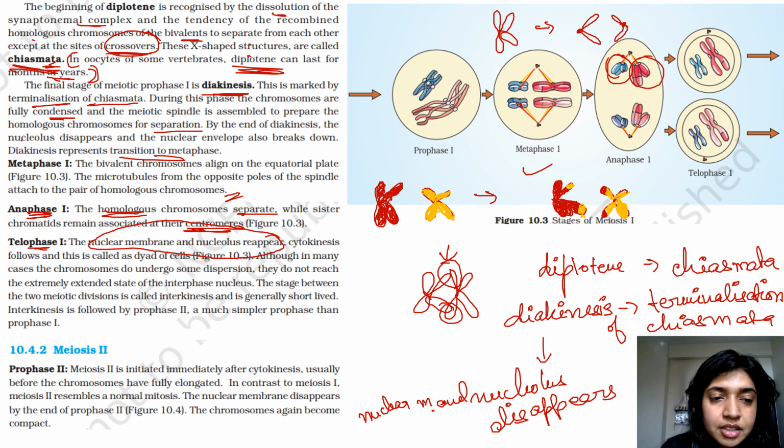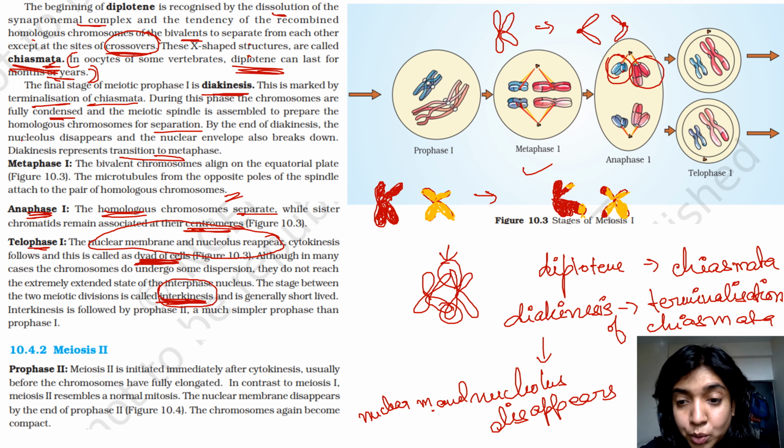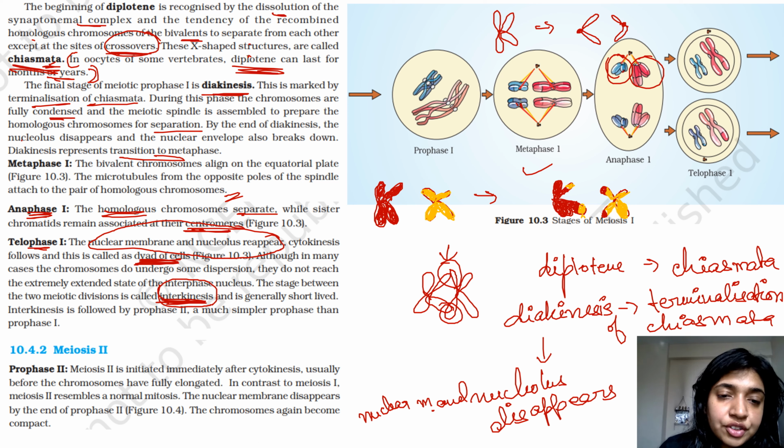Cytokinesis follows, and this is called a dyad of cells. Although in many cases the chromosomes do undergo some dispersion, they do not reach the extremely extended state. The stage between two meiotic divisions is known as interkinesis. So this is important, a question may come in your exams, like board exams. What is interkinesis? It is generally short-lived. Interkinesis is followed by prophase 2, a much simpler prophase than prophase 1.